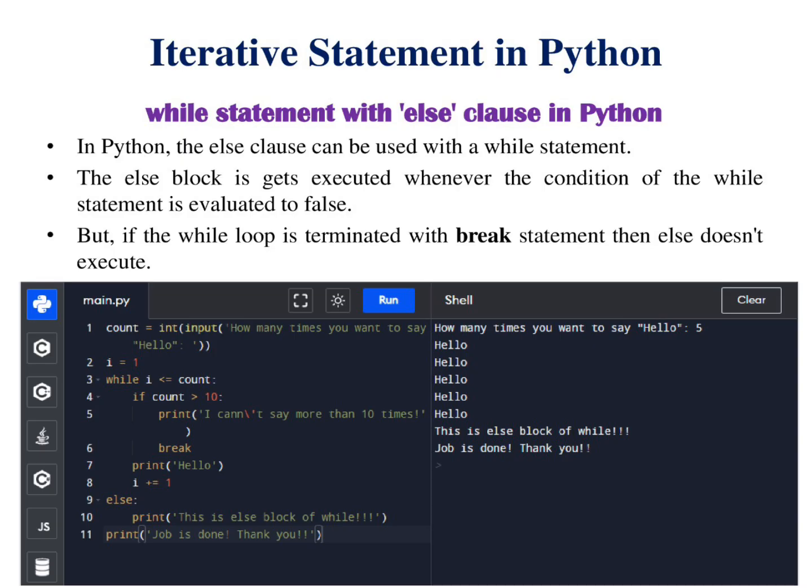So I am going to print the same by using the else clause. While i is less than or equal to count, if count is greater than 10, print can't say more than 10 times, then break. Print hello, i plus equal to 1. Else, print this is else block of while. Then print job is done, thank you. If I run this, it will show the output like this.